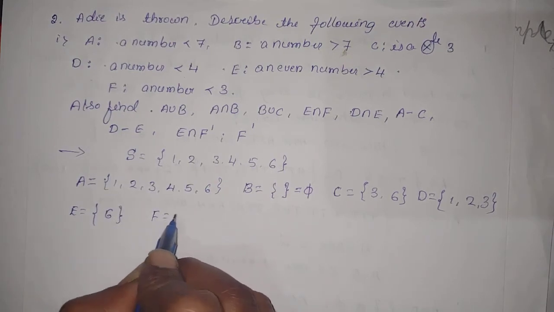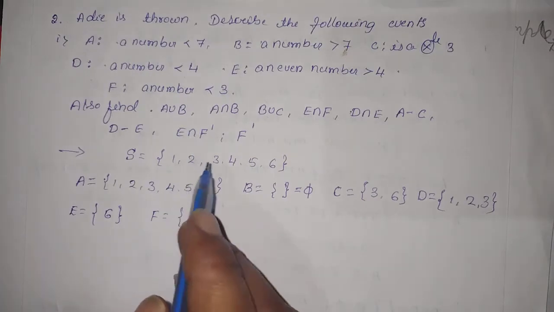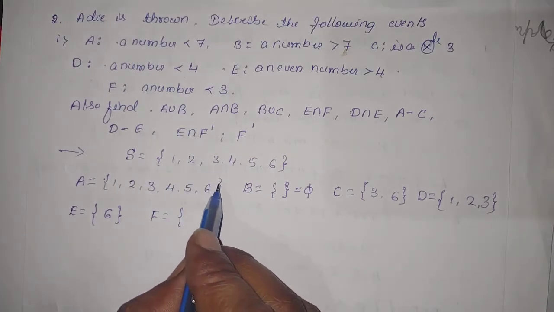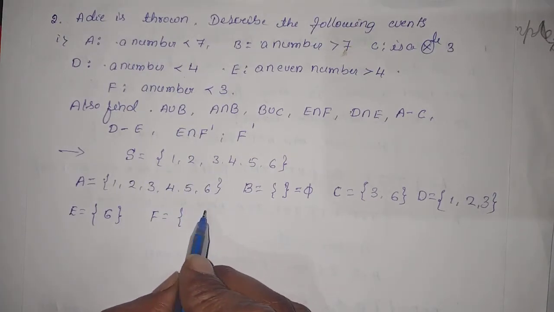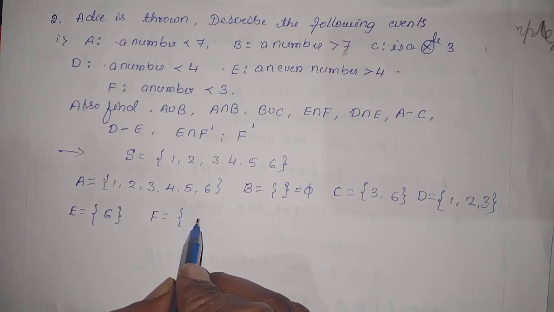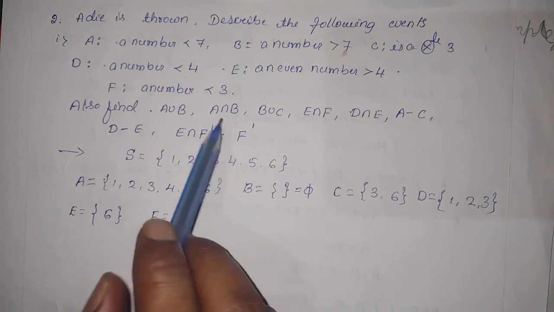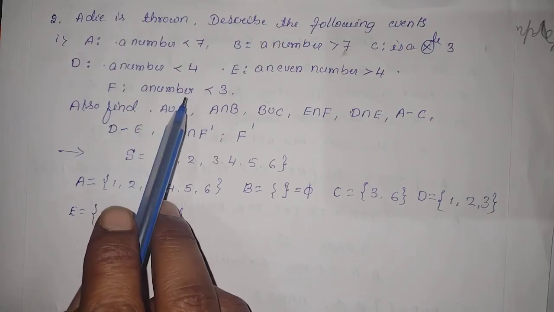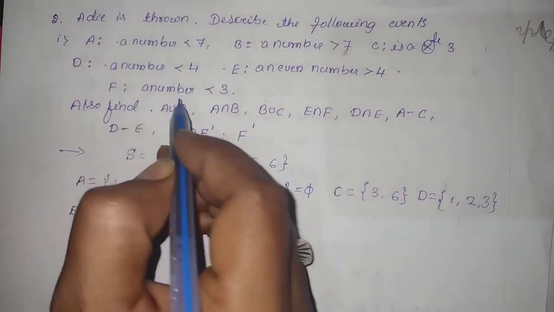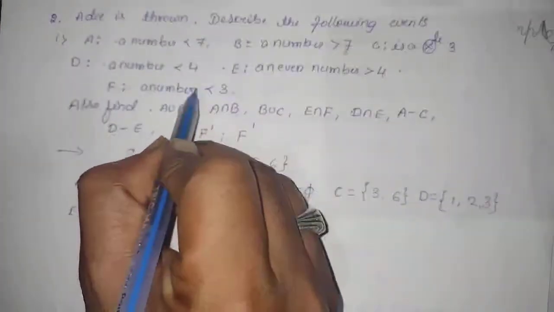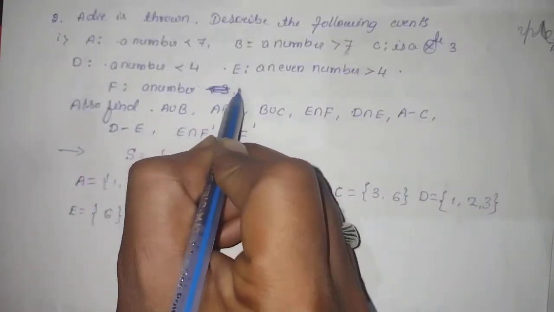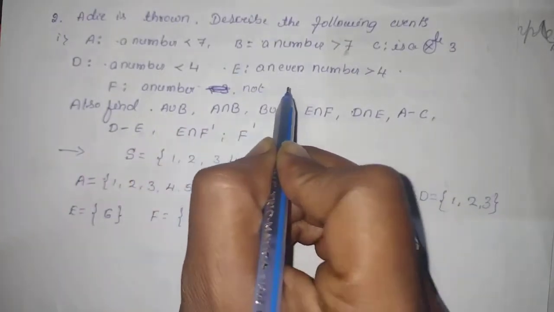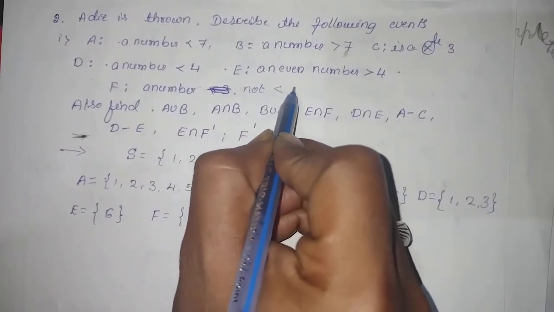F stands for the number less than 3. Sorry, change that: the event F stands for a number not less than 3.